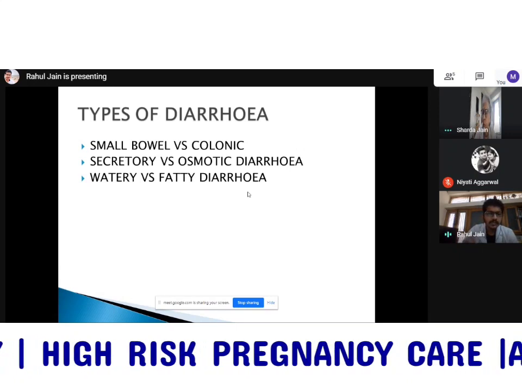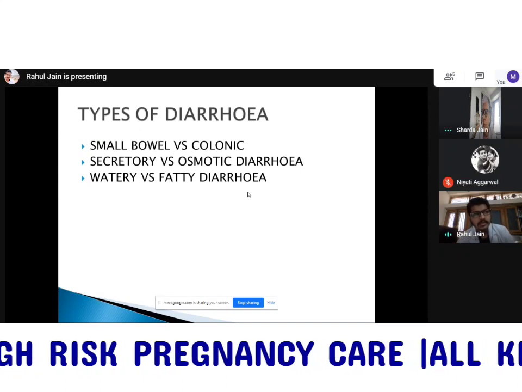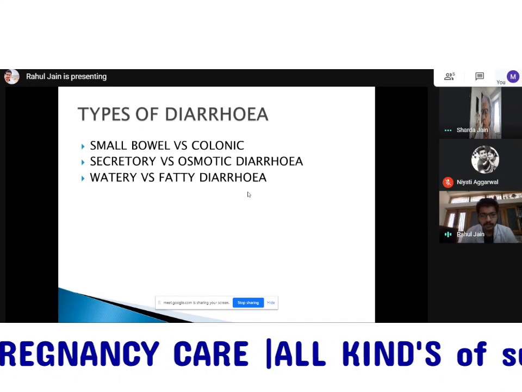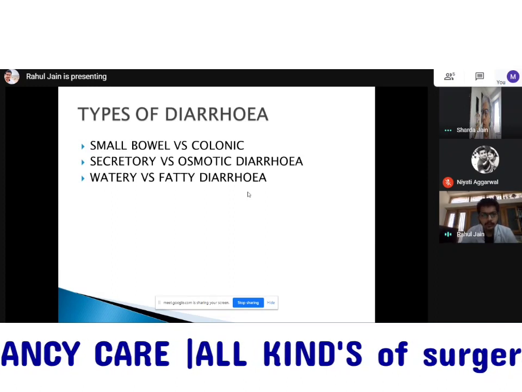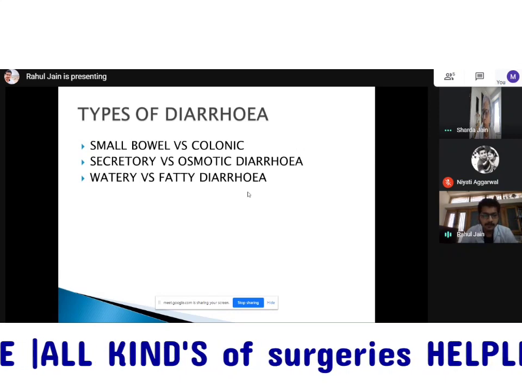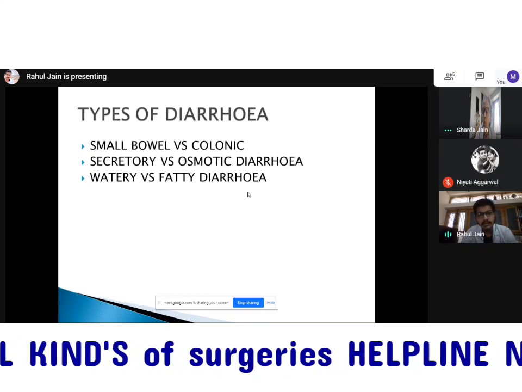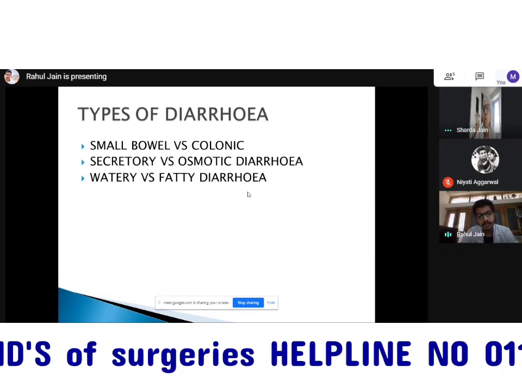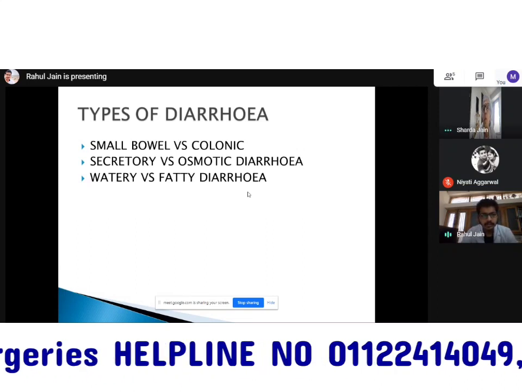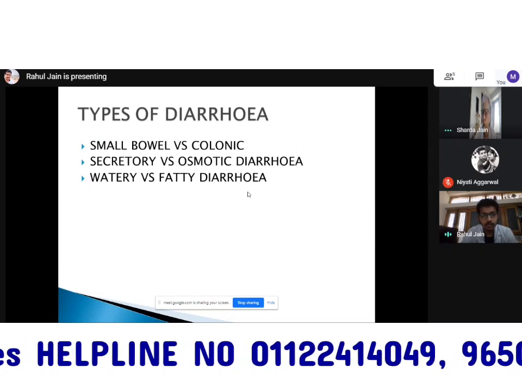On the other hand, secretory diarrhea is very interesting. Whatever is in the lumen of the intestine, whatever I've eaten, is getting excreted, and also the cells of the intestine are secreting more fluids and electrolytes into the lumen, which is also getting excreted. So secretory diarrhea is more dangerous.